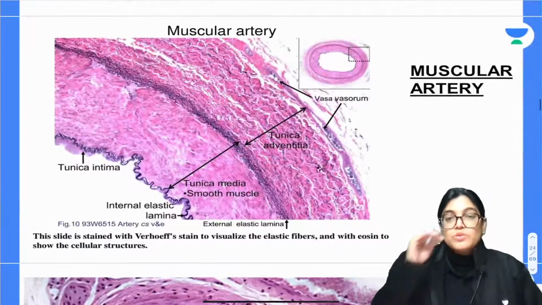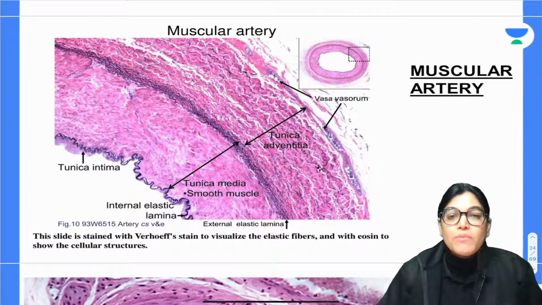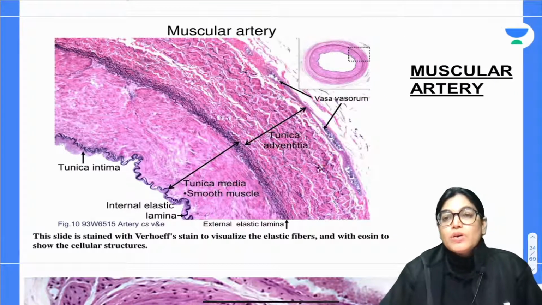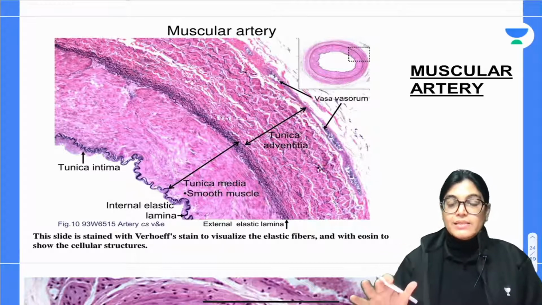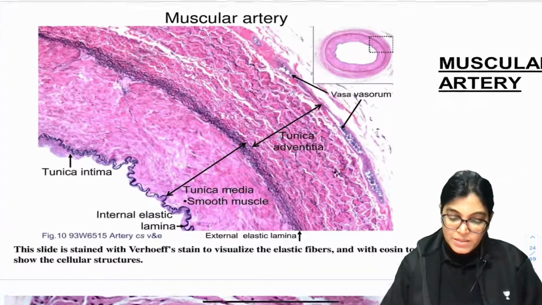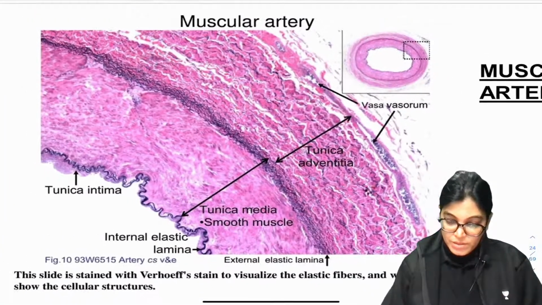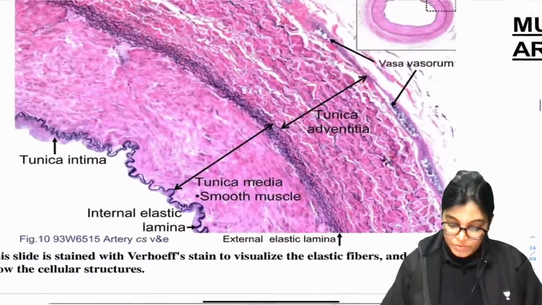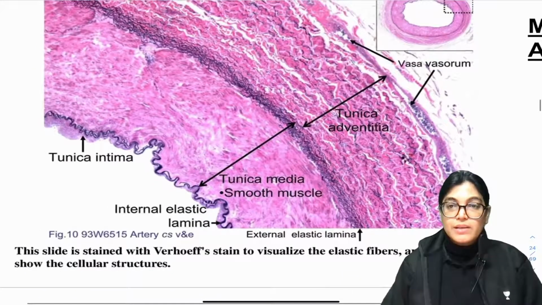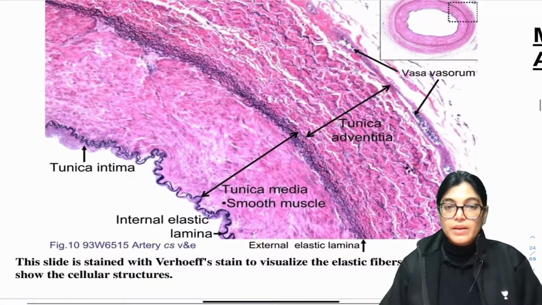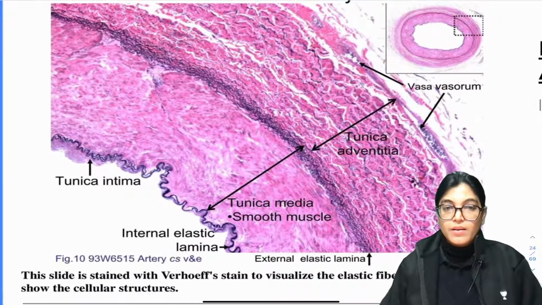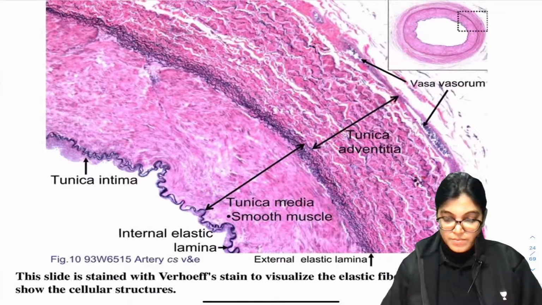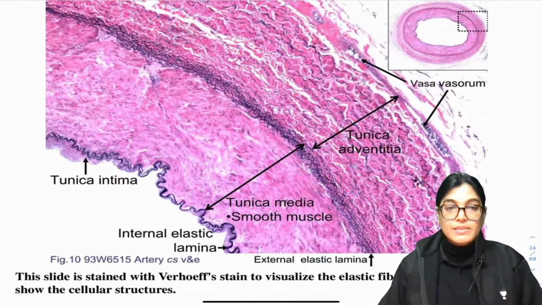Now I would like to show the muscular artery. When we are talking about the muscular artery, here also there are walls, as you will see exactly in this diagram. This is a beautiful diagram. Let me slightly enlarge it so we will focus on it.